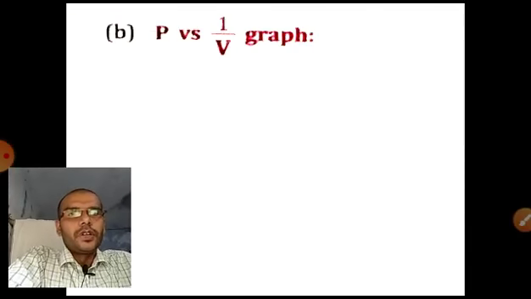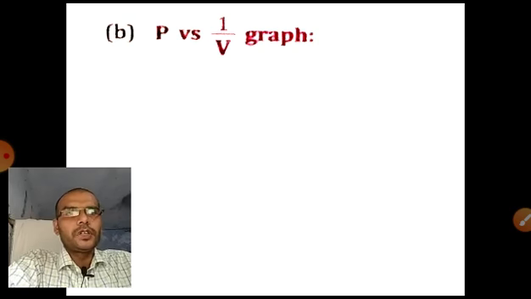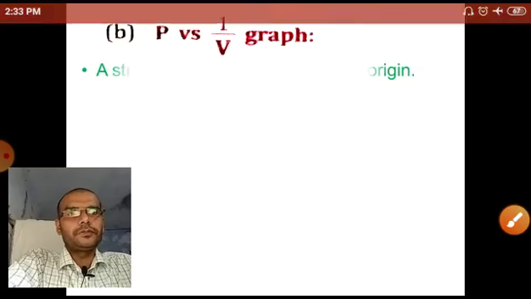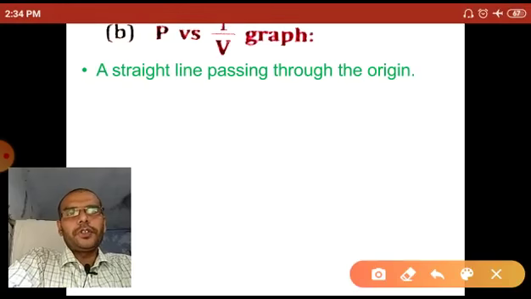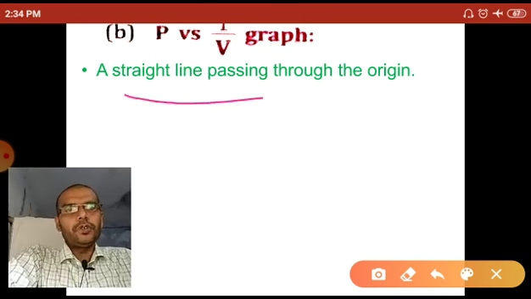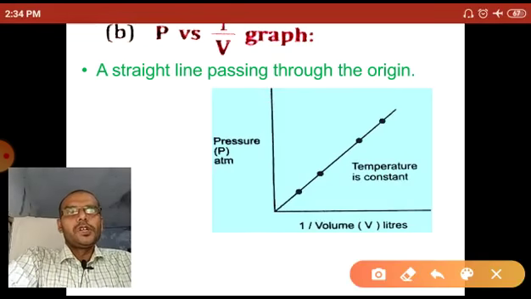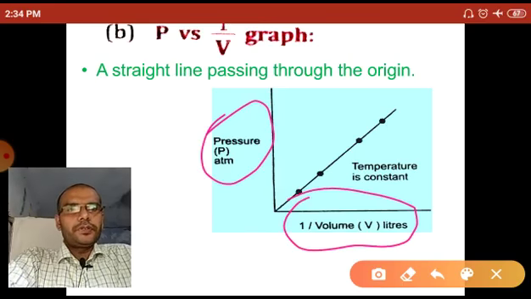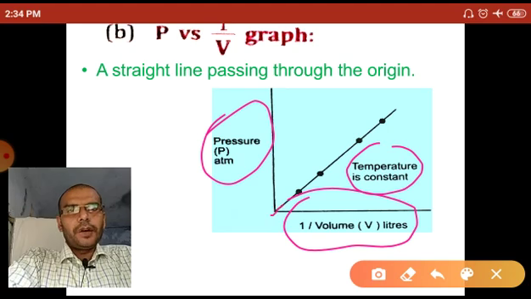Now let's see the second graph, the pressure versus 1 by V graph. The pressure versus 1 by volume graph is a straight line graph that passes through the origin. Let's see the graph. So the pressure versus 1 by volume graph at constant temperature is a straight line, and it passes through the origin of the graph.